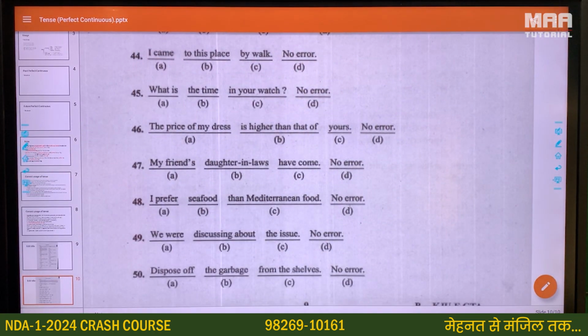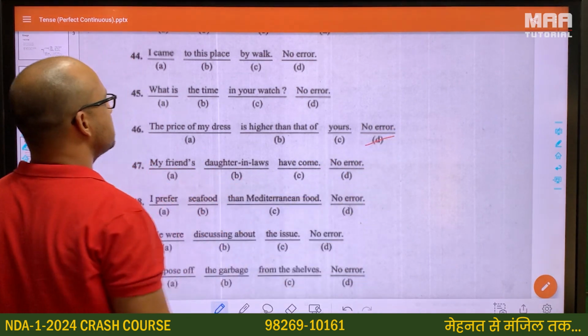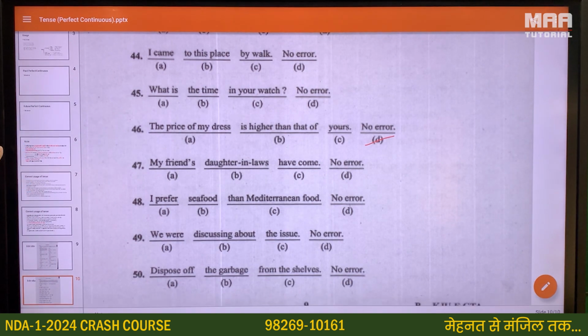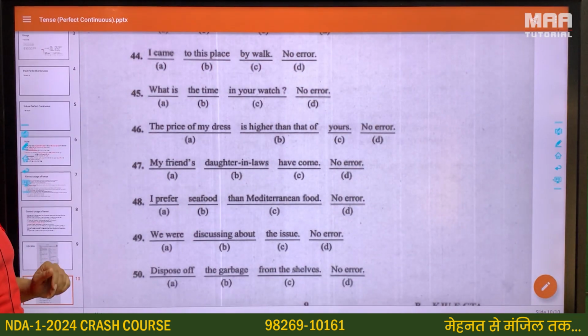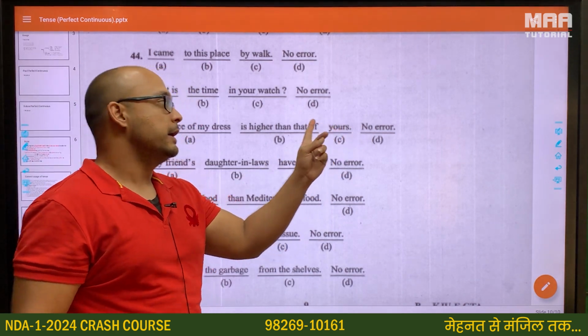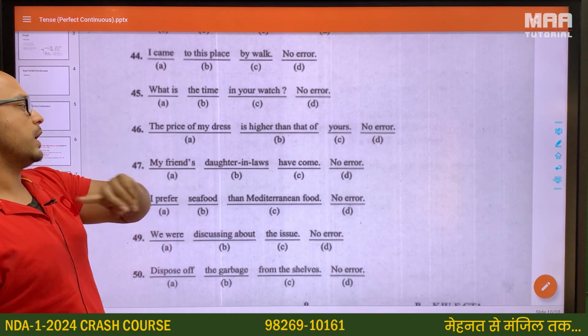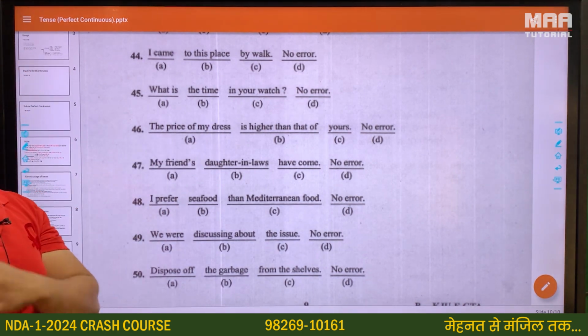The price of my dress is higher than that of yours. This is absolutely correct. There is no error in this. The price of my dress is higher than that of yours. Higher than that of your dress. If it had been your dress, it would have been incorrect because we have to use the possessive pronoun here, because we've already stated the noun once.